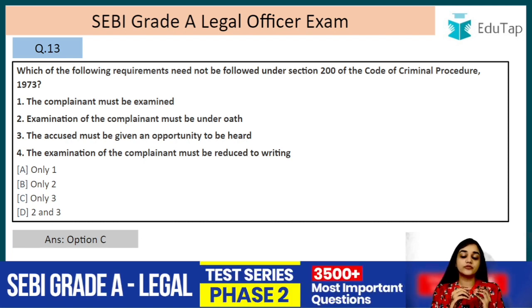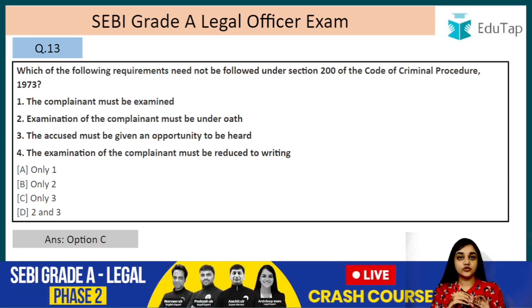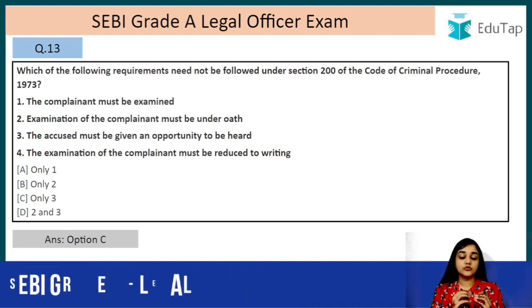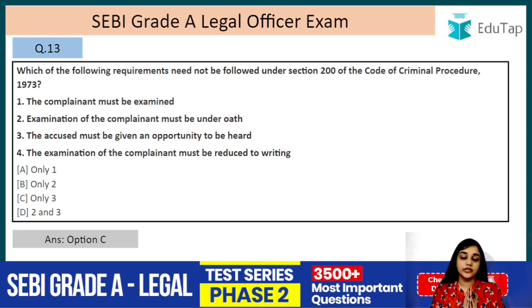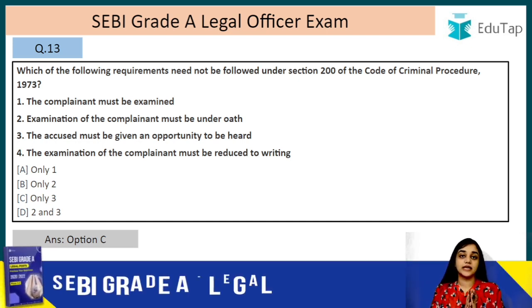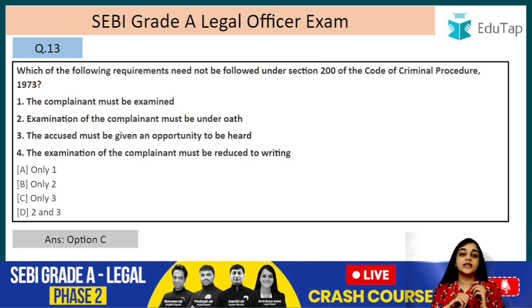Let's understand the procedure of complaint cases very quickly. First of all, the magistrate takes cognizance under section 190, right? He takes cognizance under 190, and then under section 200, he examines the complainant. If he thinks that there are sufficient grounds to proceed, what can he do? He can either ask for a detailed inquiry under section 202. If he thinks that no such case is made out, then he can dismiss it under 203. And in case he thinks that sufficient grounds are present to proceed with this case, he calls the accused under section 204. So here in this section we are talking about the complaint cases, right?